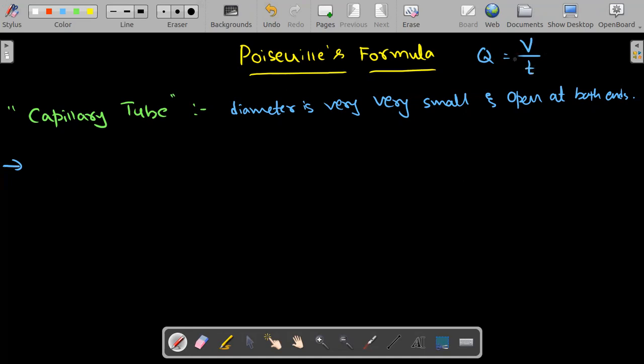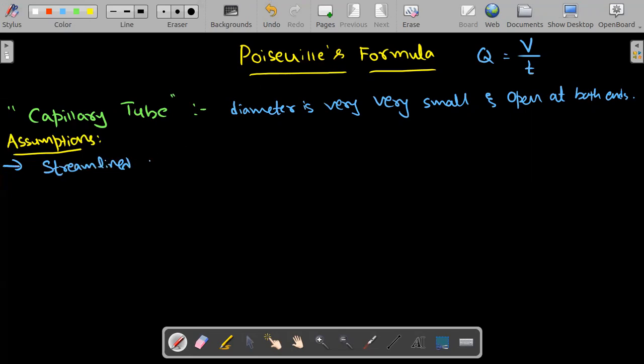This is not the actual formula, that is according to the definition. He made certain assumptions while obtaining this. Let us look into those assumptions, and then we can look into the expression. First, the flow of liquid here is streamlined, so you can say that it is less than the critical velocity.